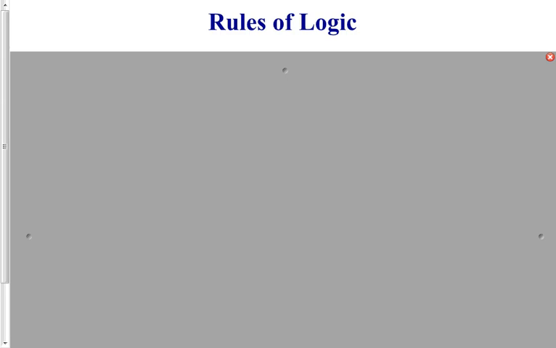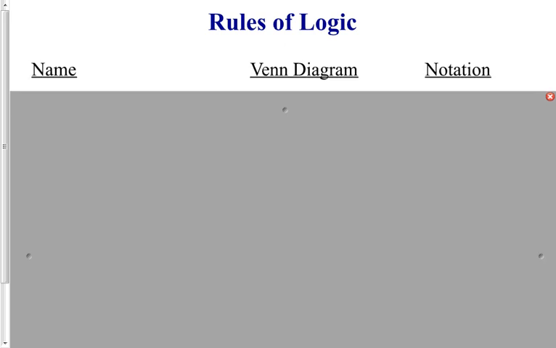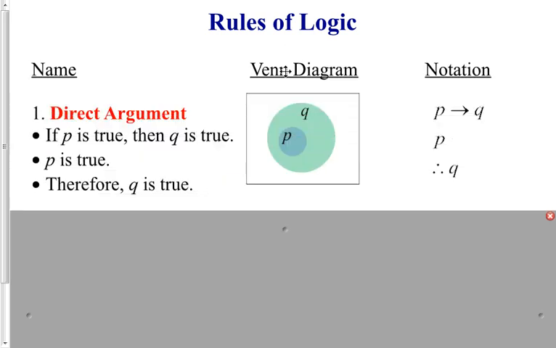Next, we're going to introduce our rules of logic. The first rule of logic is called the direct argument. And it goes something like this. If P is true, then Q is true. P is true. Therefore, Q is true. The 3 bullets that you see here on the left form the direct argument. We can represent the direct argument as a Venn diagram. Notice in our Venn diagram that circle P is inside of circle Q. When P is true, we are inside of circle Q, which means Q is also true.